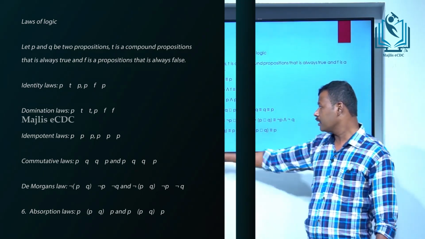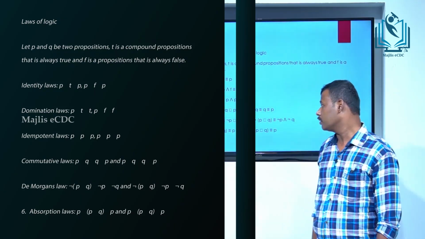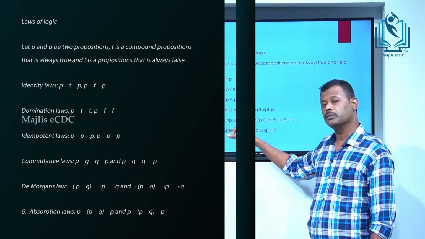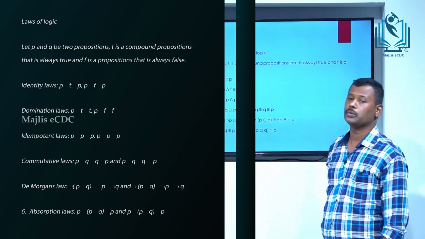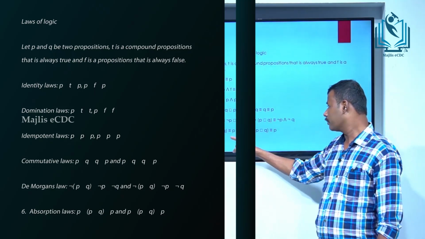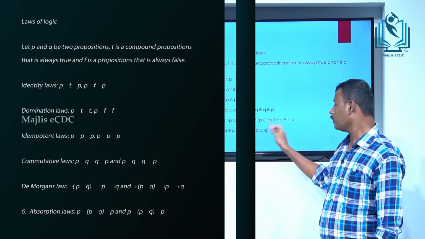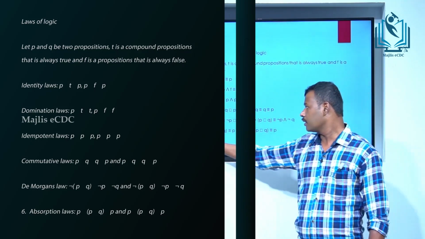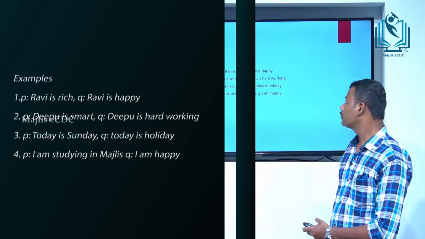And the sixth law is the absorption law. It says P or (P and Q) is equivalent to P, and P and (P or Q) is equivalent to P. This is called the absorption law.